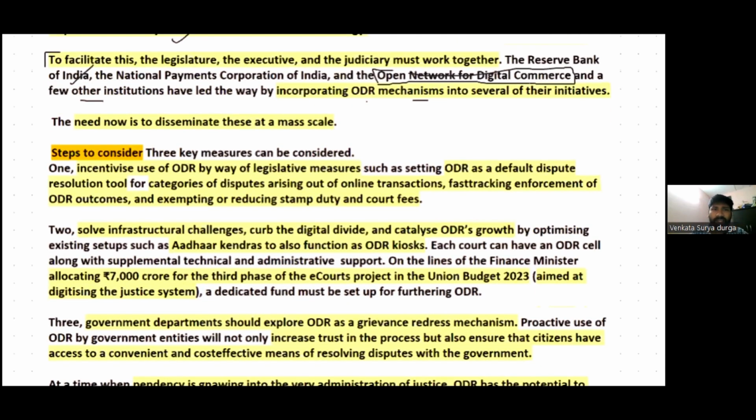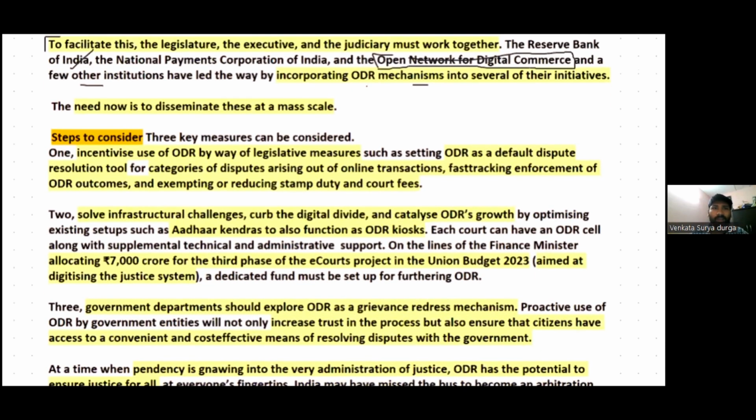So the need now is to disseminate these at a mass scale, right? We have discussed a few organizations, how they have incorporated ODR mechanisms into several of their initiatives. In the same way, there is a need to disseminate online dispute resolution at a mass scale.